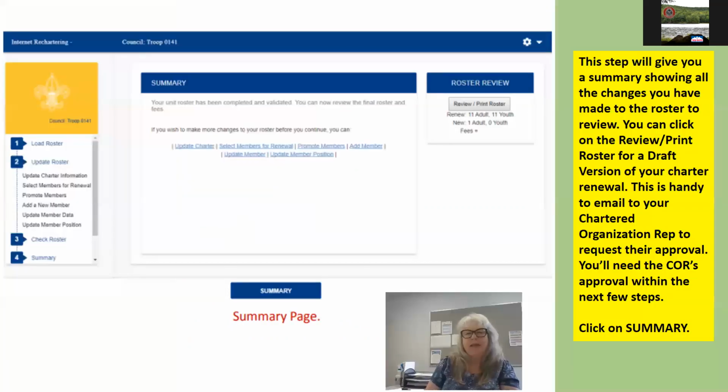Here's a summary page. You can review and print the roster. Again, it's a draft version, but if you haven't received your charter organization rep's approval for the revisions that you've made, this is a good way to do it. Send them a digital copy of the revisions. Get their approval because you're going to need it here in a few steps. Click on Summary.